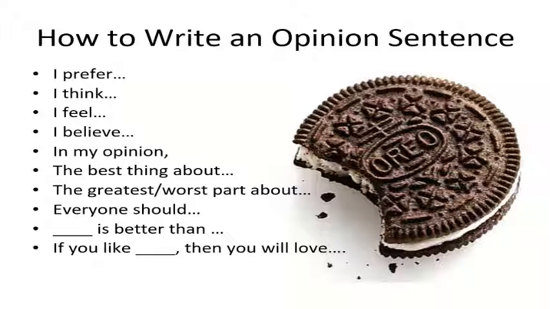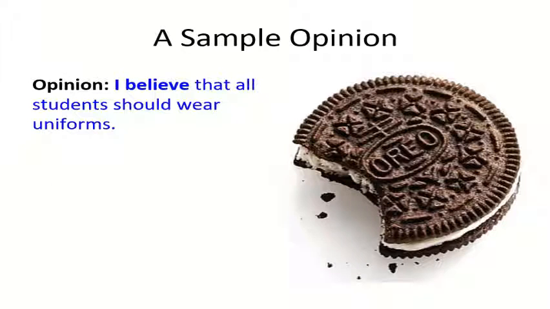So how to write an opinion sentence? You can write an opinion sentence using these sentence starters here. Okay, these are really important. I prefer, I think, I feel, I believe, in my opinion, the best thing about, the greatest or worst part about, everyone should, something is better than something else. If you like something, then you will love something.